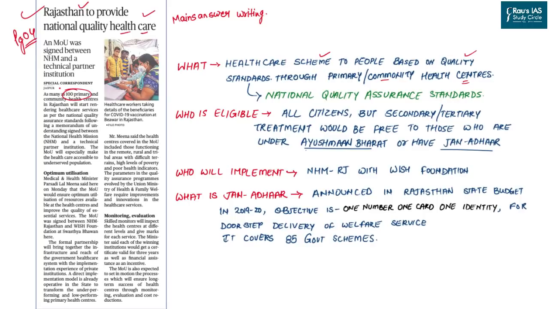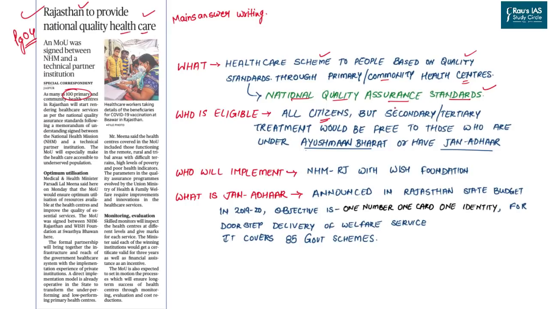Considering this situation, Rajasthan government has decided to create 100 such model primary and community health centers which will provide the top-notch international level of quality healthcare services based on the national quality assurance standards, which we will read very shortly. The people who are eligible under this program will always be including the citizens who are part of Rajasthan. They will be provided all the related primary treatment with quality.